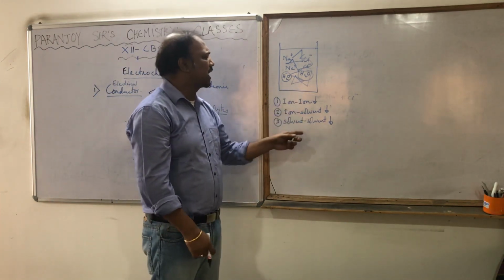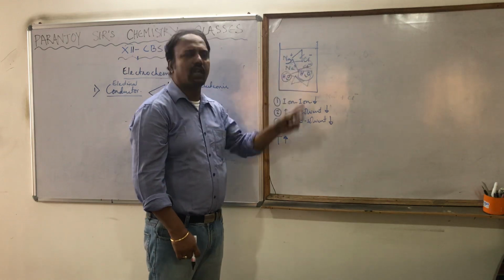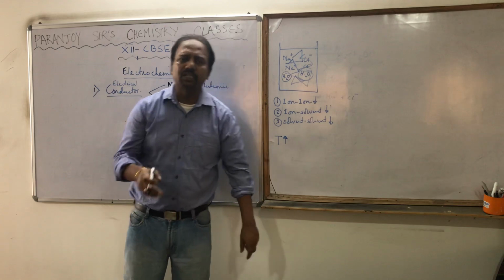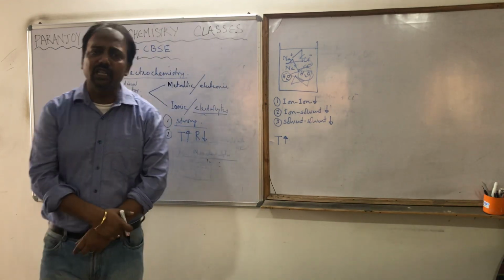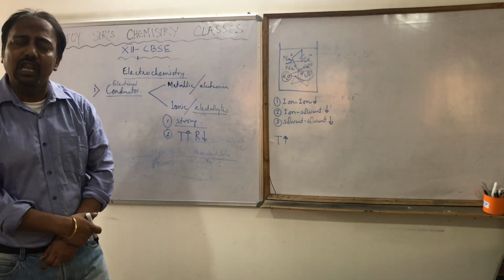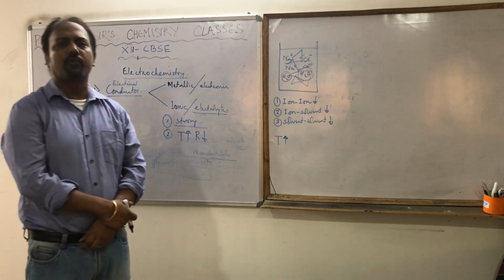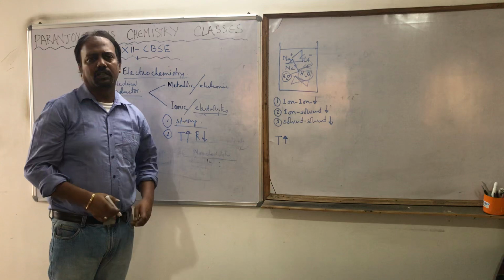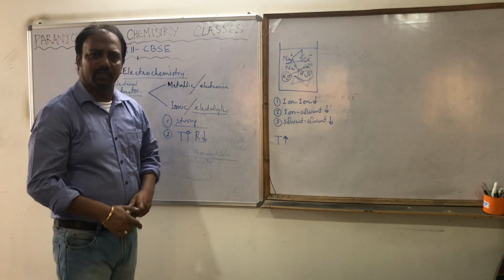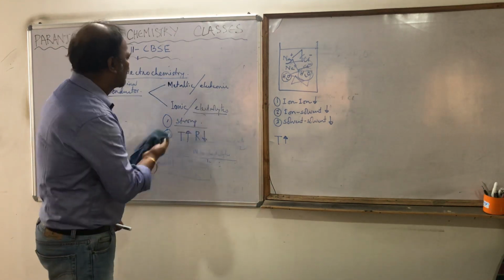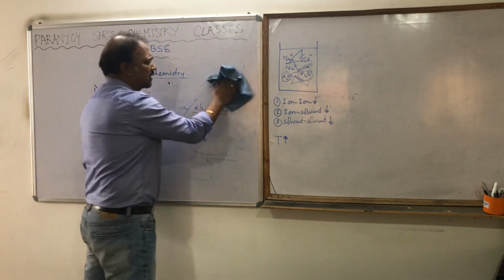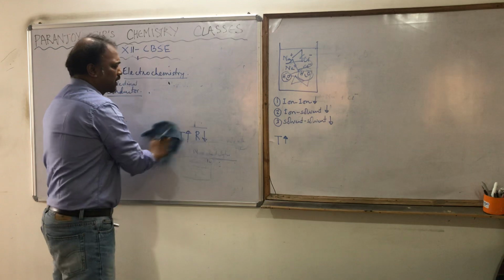So since with the increase in temperature the movement of the ions becomes easier, what will happen to its conductance? Its conductance will obviously increase and hence its resistance will decrease, which is just opposite to that of the metallic conductor. Is it clear? Yes. Very good. So that's what a conductor is. The first term we have come to know is conductor.